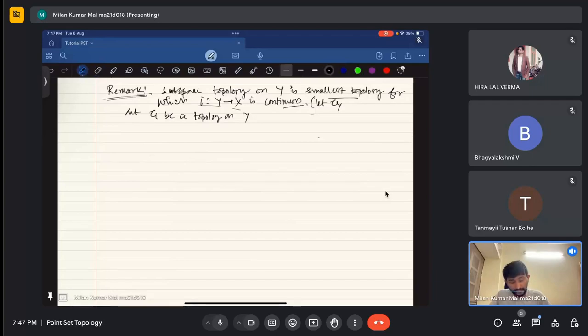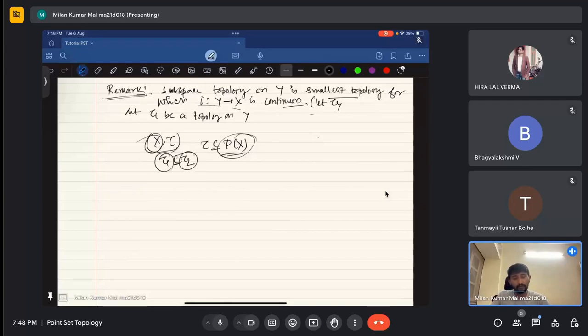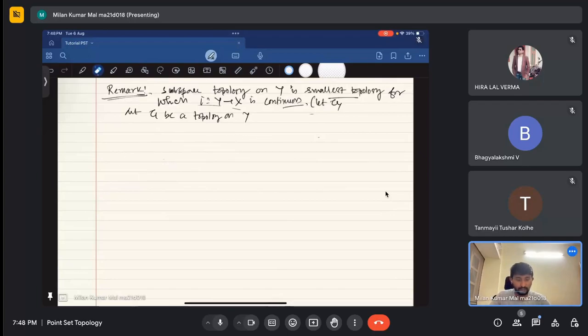A topology on a set is actually a collection of sets. Tau is a subset of P of x, where P of x is the power set, the collection of all subsets. Now tau one is a subset of tau two means whatever subsets are in tau one will be in tau two. But whatever subsets are in tau two, subsets of x, may not be elements of tau one. Tau one and tau two are collections of subsets; they are again sets. So in that sense, this is what inclusion and smallest mean.